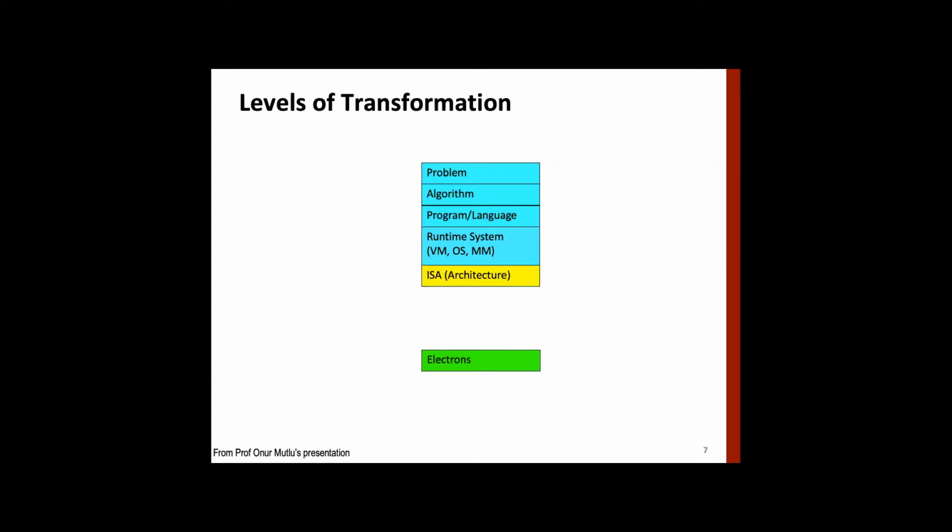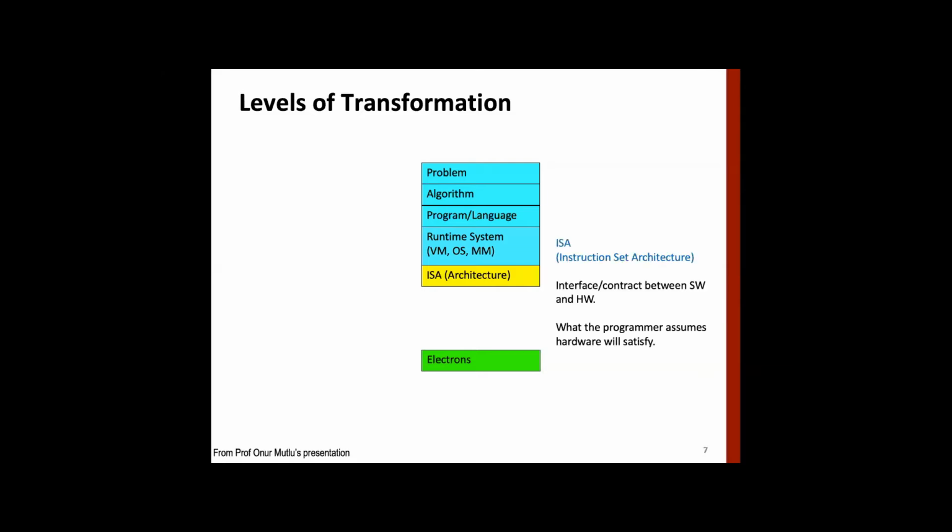And below this sits ISA. Okay, so ISA. Up to this point, that's problem, algorithm, programming language, that's doing writing program, and OS, all are visible to the programmer. ISA is something that is visible to the programmer, which defines assembly language instructions and certain other things we will see later. But something below this is not visible to us as a programmer, right?